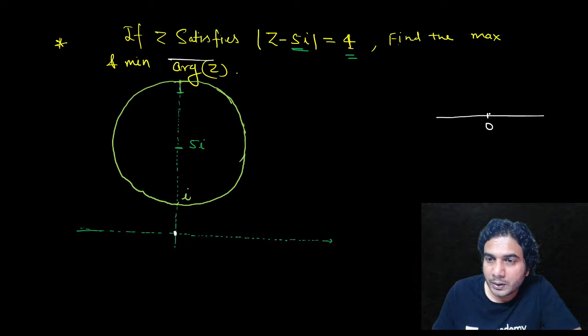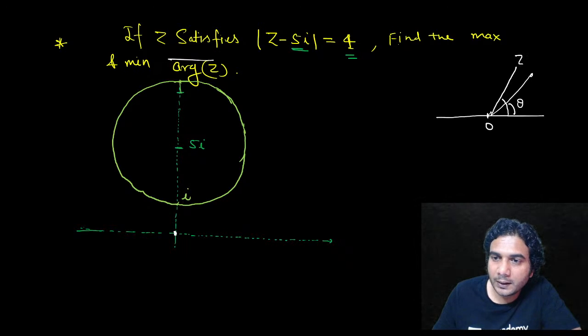Now you can see, suppose Z is here, then this angle is the argument of Z. If you increase this angle, then the argument will increase. If Z is here, then the argument will become more, and for this, the argument is 90 degrees. Similarly, the argument keeps increasing like this.